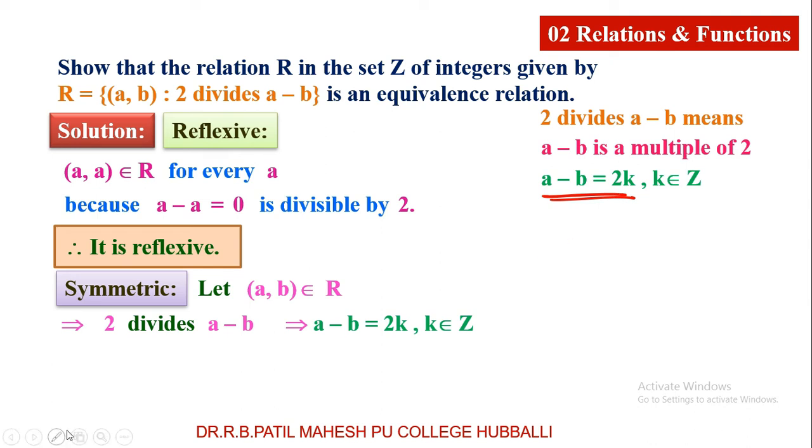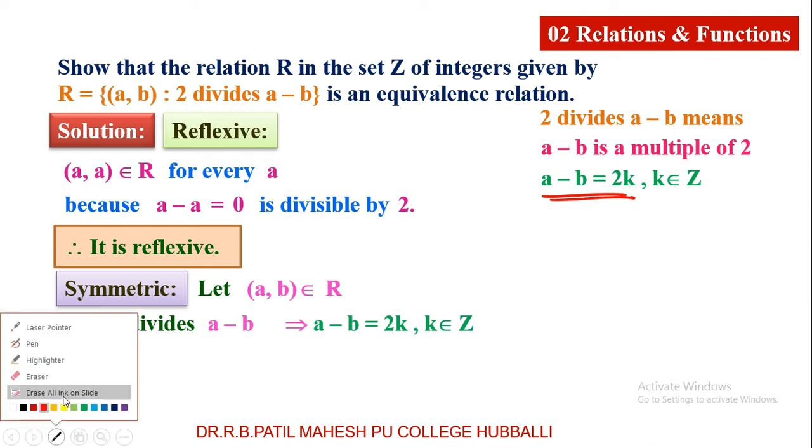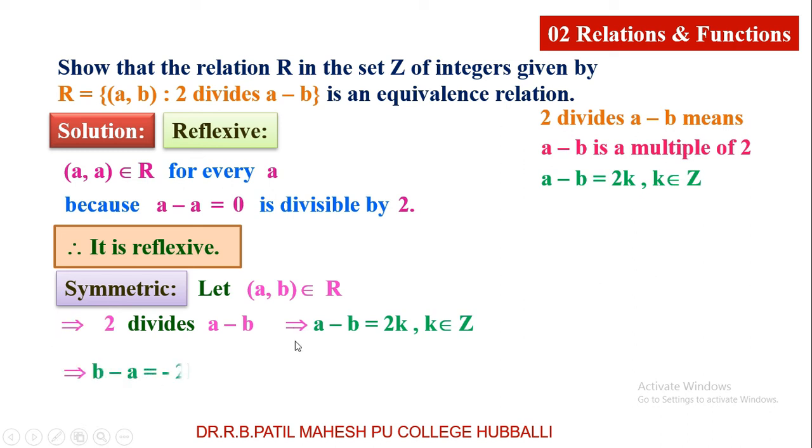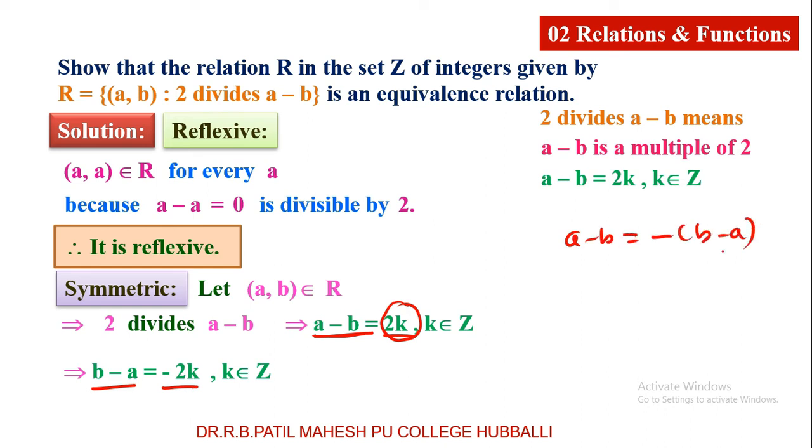And now if I take A minus B equal to 2k, I just want to write A minus B as B minus A, then this 2k will be written as minus 2k, because you know that A minus B is equal to minus of B minus A.